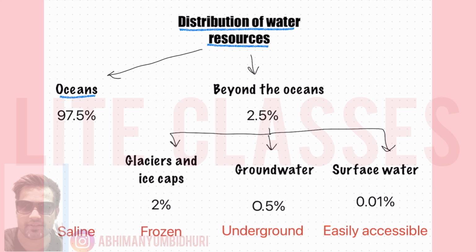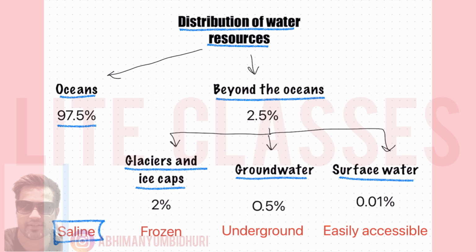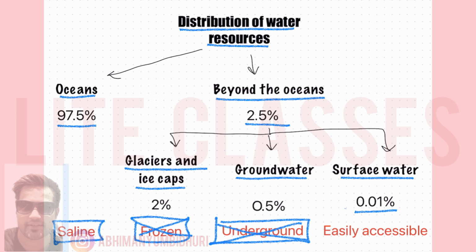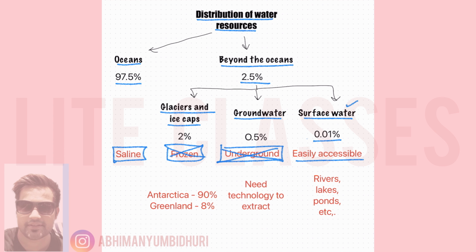The oceans comprise 97.5% of the world's water. The rest 2.5% lies beyond the ocean in the form of glaciers and ice caps, groundwater, and surface water. As you know, the oceanic water is saline, thus not usable. The fresh water, which comprises only 2.5% of the total water resources, most of which lies under glaciers and ice caps, is basically frozen, thus not accessible. 0.5% lies underground, which needs technology to extract, thus not easily accessible. Only 0.1% is fresh and easily accessible in the form of surface water. This surface water is mostly in the form of rivers, lakes, ponds, etc.